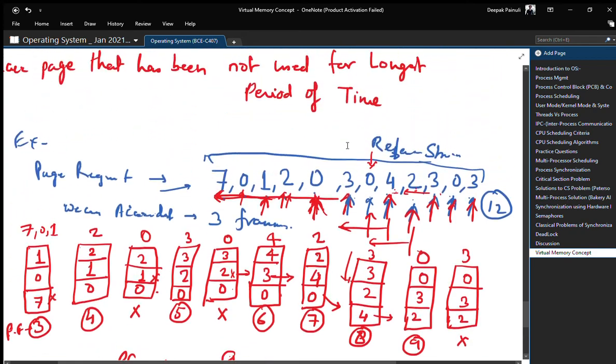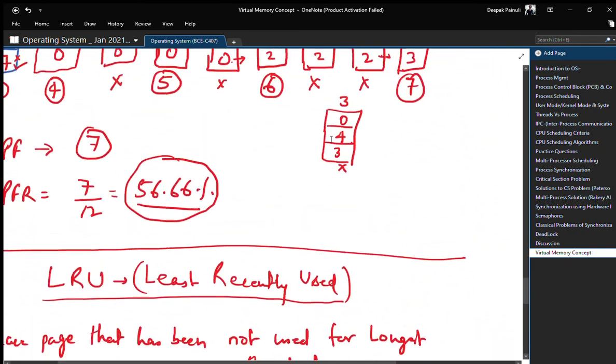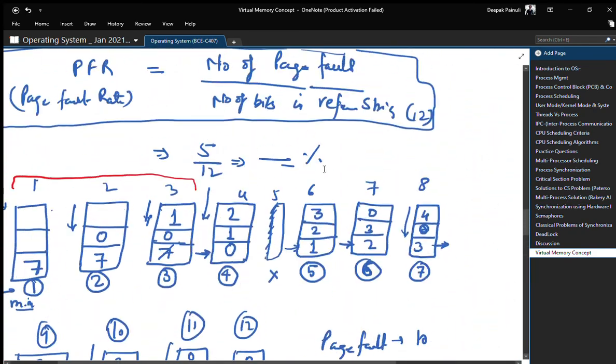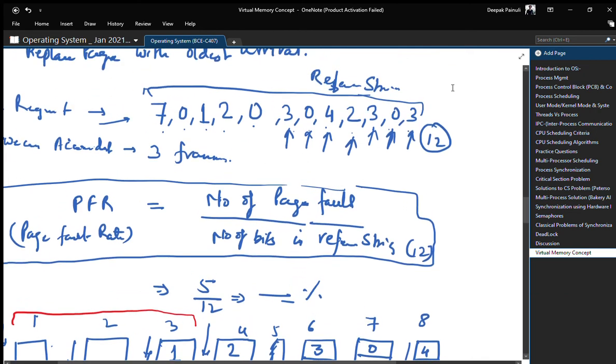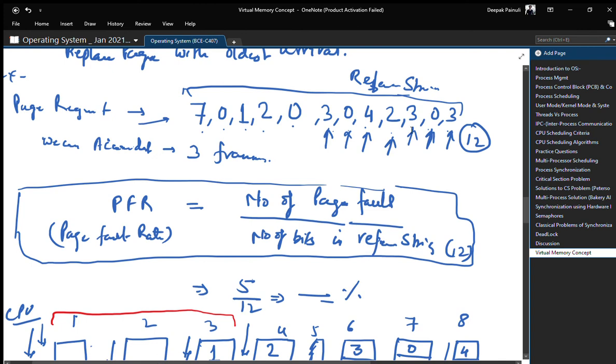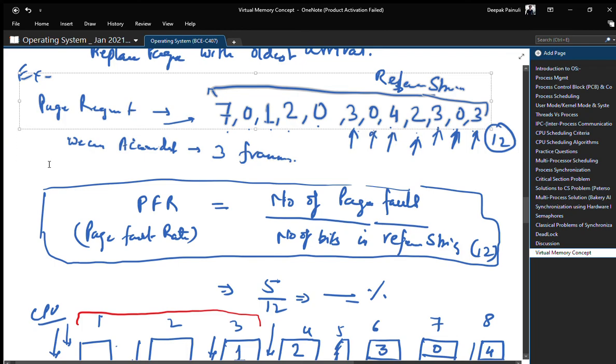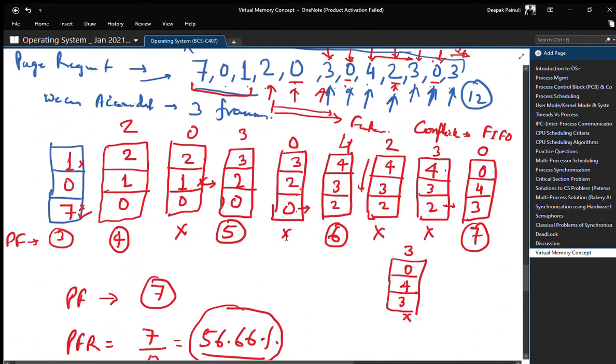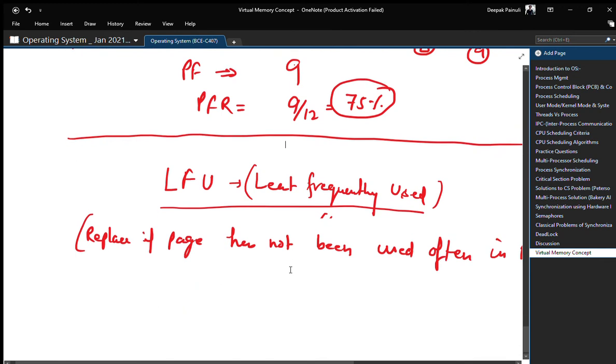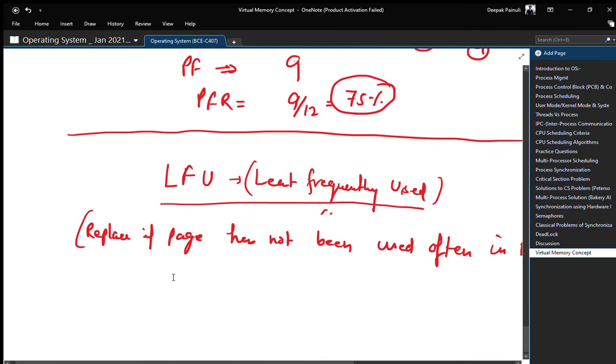Now let us understand it by the same example. Let me copy it.